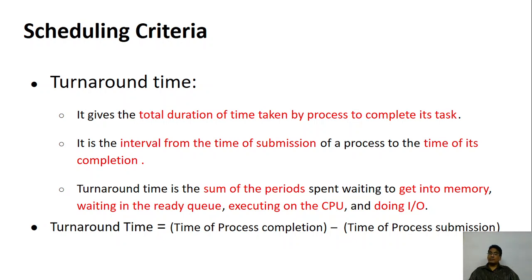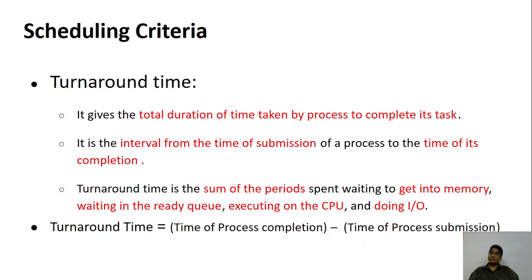Okay, so what is turnaround time then? Turnaround time is the total duration of the time taken by the process to complete its task. Okay, it is the total time. So from your house, look at the time. You start at 1 o'clock from your house, and what time did you come back to your house? You came back to your house at 4:30 or maybe 5:30 or 5 o'clock, whatever it is. That is the turnaround time, the total time. Okay, the sum of the period that you have spent altogether.